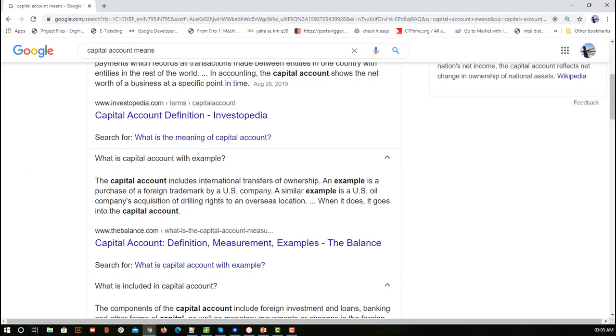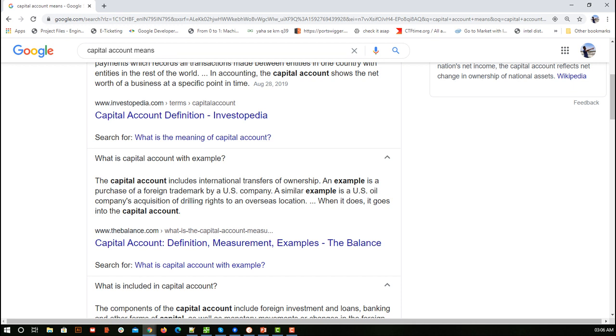Here the capital account includes things like international transfers, for example a foreign purchase, or any kind of major purchase for running the business. For example, an oil company's acquisition of drilling rights. You will also see things like loans, or trading with your rights, like copyrights. Coca-Cola has a formula, and that is again an intangible asset, so that will have a different account.